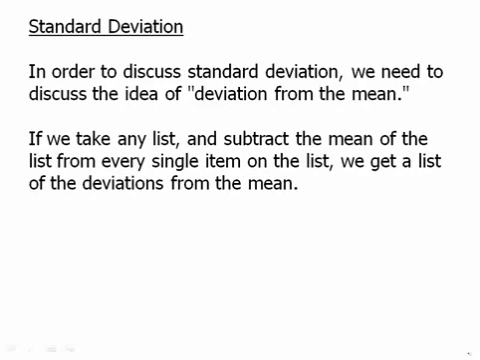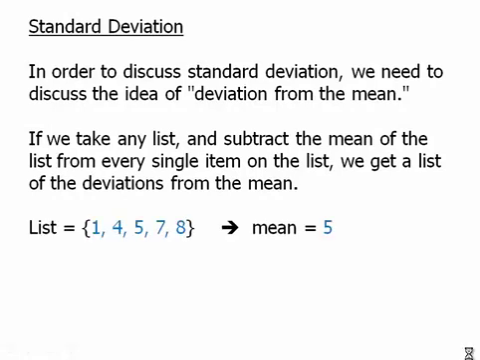If we take any list and subtract the mean from every number on the list, we get a new list, and this new list is the list of deviations from the mean. So for example, here's a very simple list. The mean is 5. Subtract 5 from every number on the list, and we get this new list. These are the deviations. So 1 has a deviation of -4 because it is 4 units below 5. 7 has a deviation of 2 because it is 2 above 5. Those are the deviations from the mean.